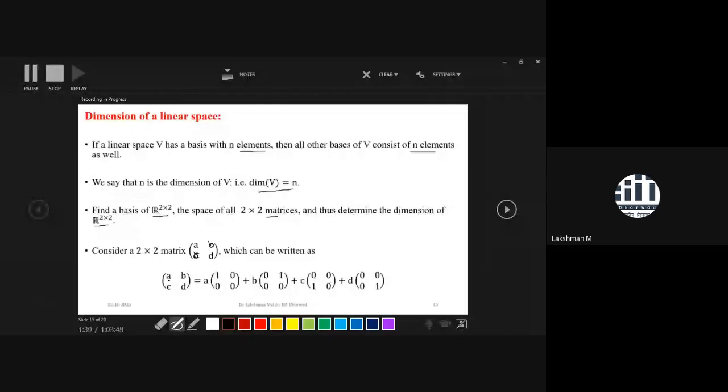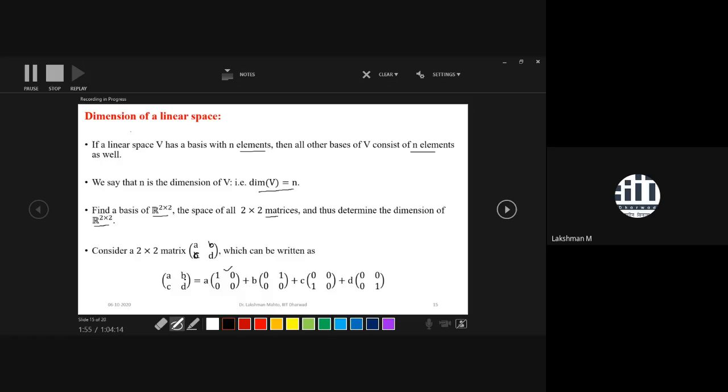If you try to write in simple form, you can say that this matrix A, B, C, D you can write this way: A times the matrix 1 0 0 1, plus B times 0 0 1 0, plus C times 0 1 0 0, plus D times 0 0 0 1. So you can decompose this matrix this way.